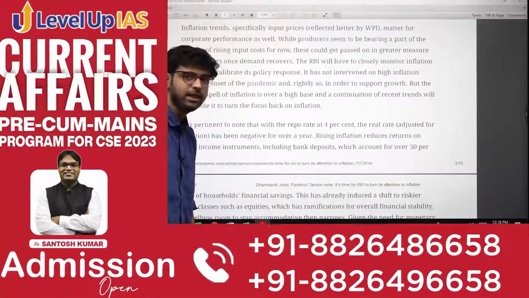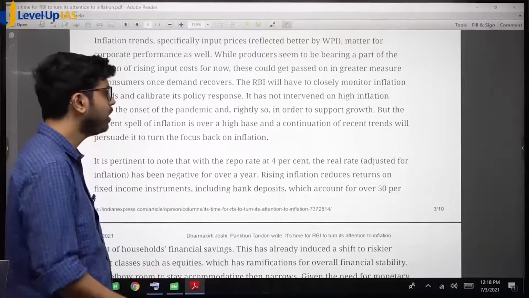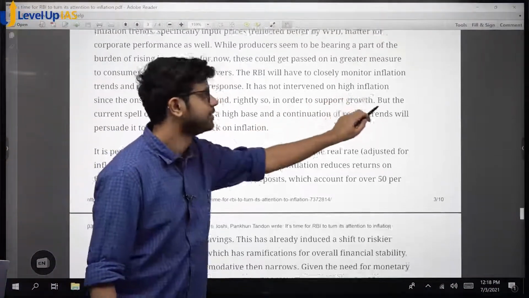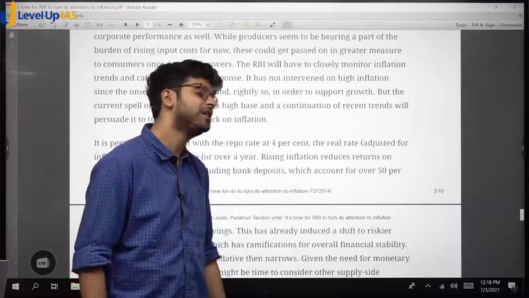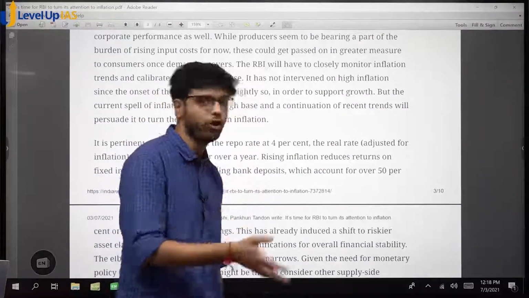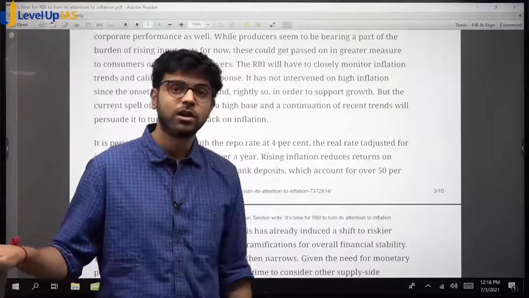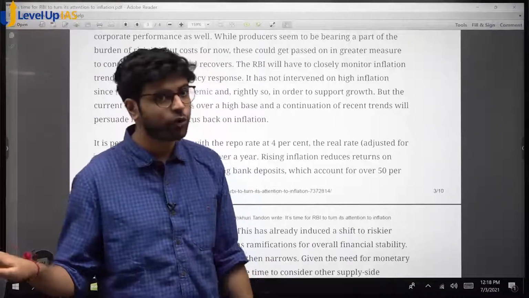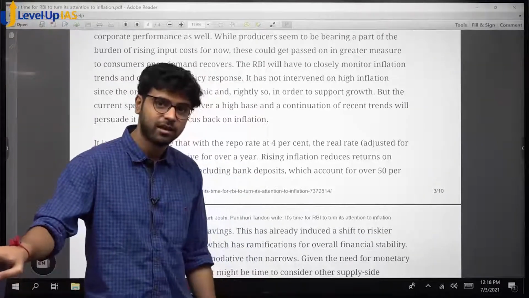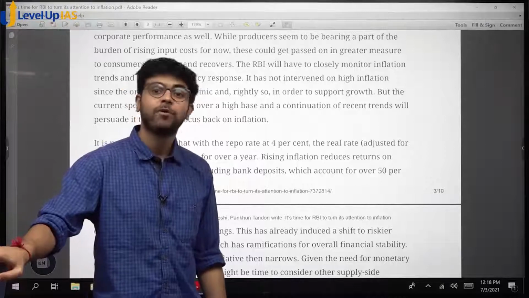RBI has not done anything for inflation since pandemic because remember growth versus inflation, always the debate. So RBI was pushing for growth. We saw in monetary policy also, the minutes also ki RBI is pushing for growth. Accommodative stance hai of the latest monetary policy. Why? Because they want growth.